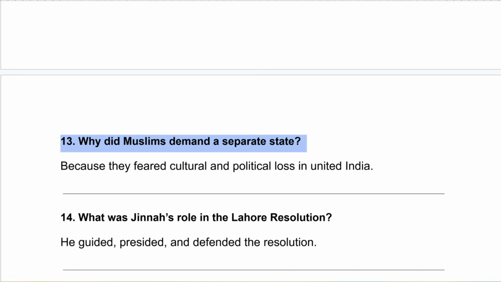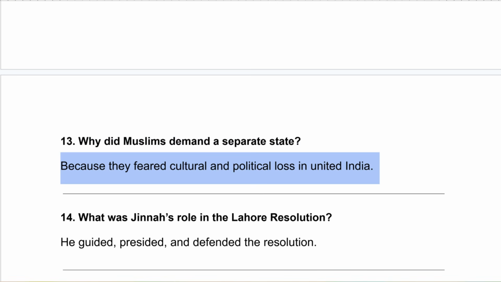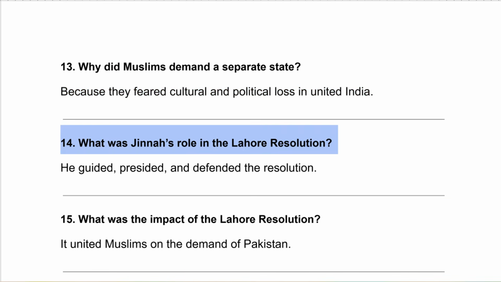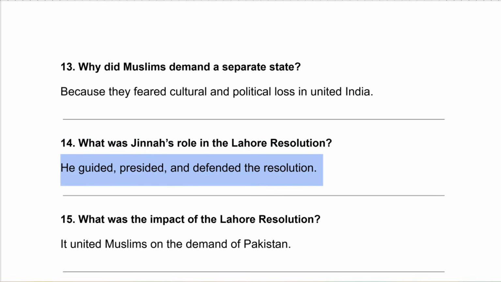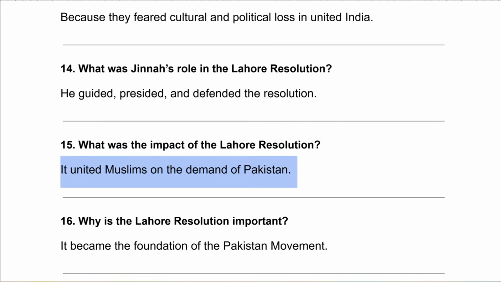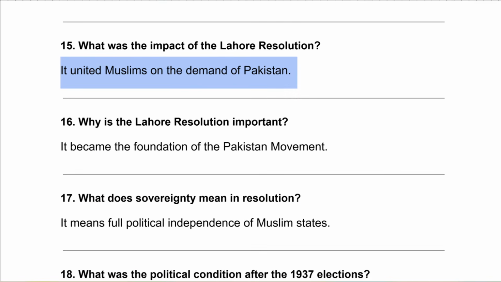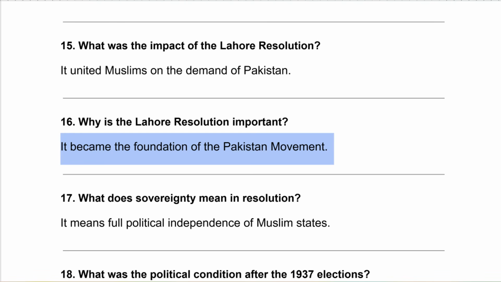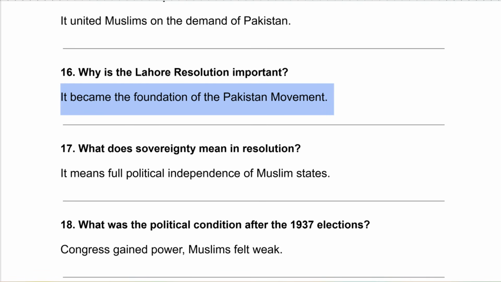Why did Muslims demand a separate state? Because they feared cultural and political loss in united India. What was Jinnah's role in the Lahore Resolution? He guided, presided, and defended the resolution. What was the impact of the Lahore Resolution? It united Muslims on the demand of Pakistan. Why is the Lahore Resolution important? It became the foundation of the Pakistan movement.